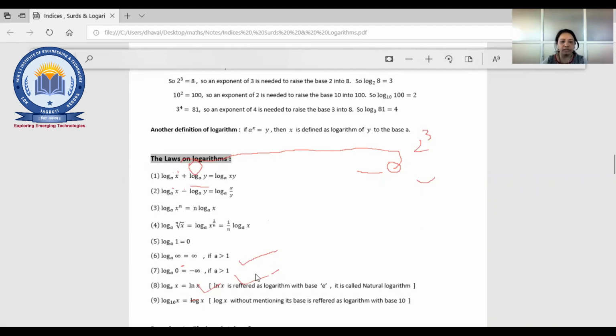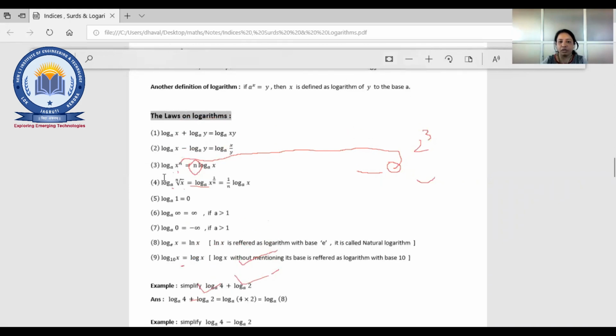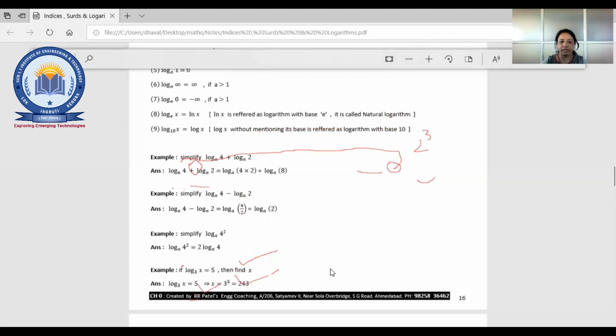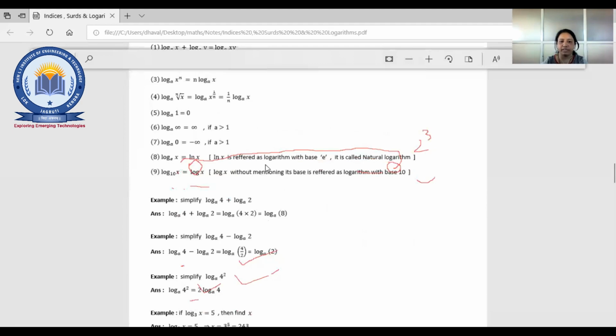So this is the laws of logarithm. That means you have to remember this. If this is supposed to be in your example, you can write 1 by n log x, because it will be required, right? Now the same for base 8, the examples are given here. You can see the examples, right?